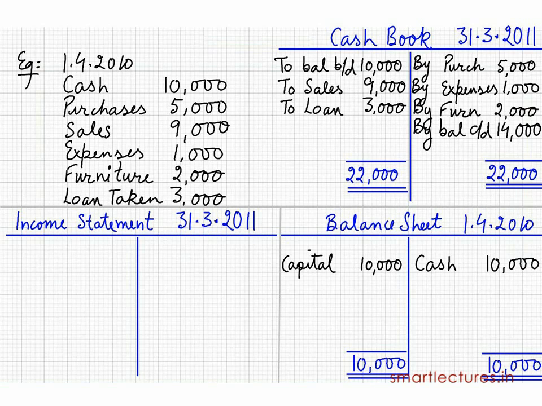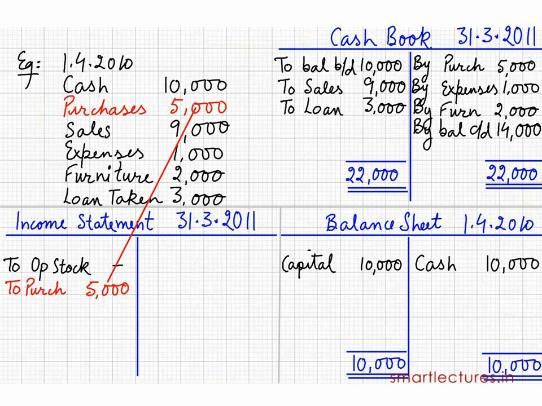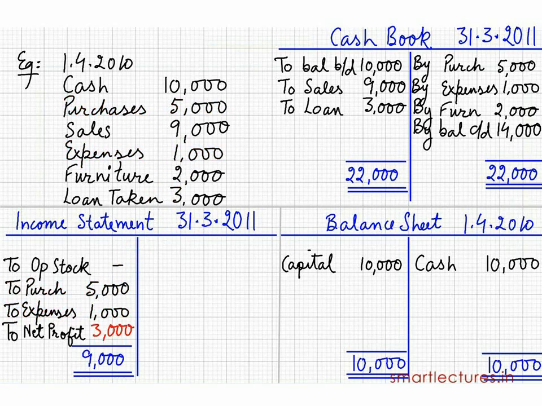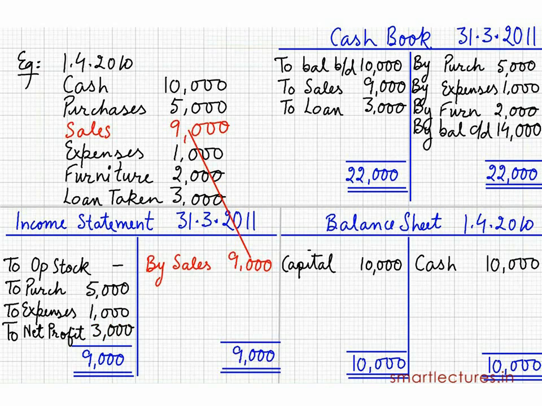Now the income statement for the year ended 31st March 2011. Opening stock 0, purchases 5,000, expenses 1,000 rupees, net profit 3,000 rupees. Sales on the credit side 9,000. Total on both sides 9,000 rupees.